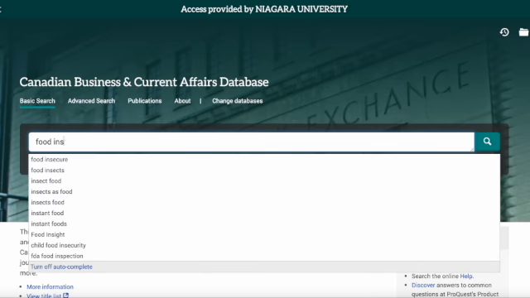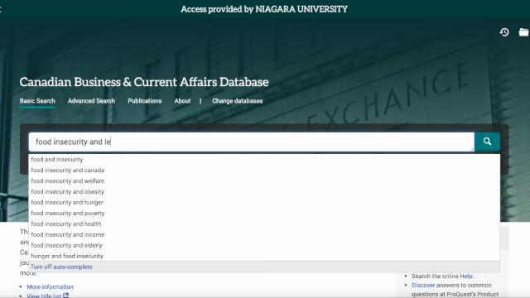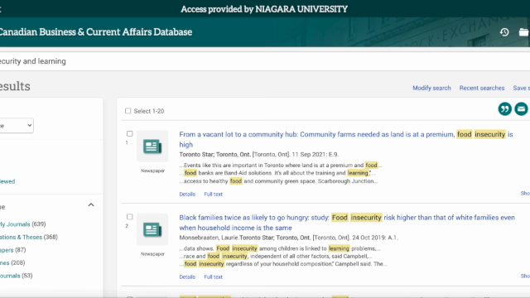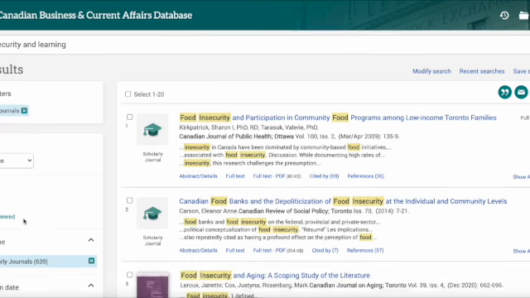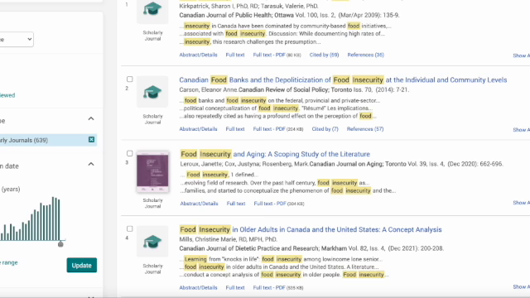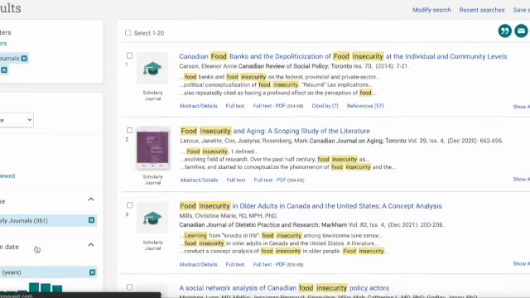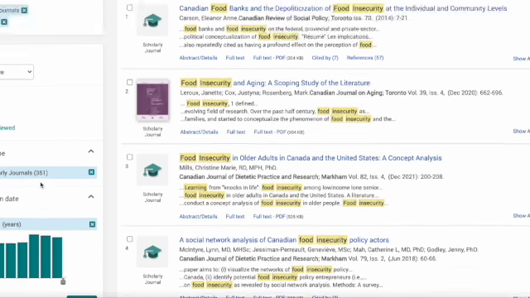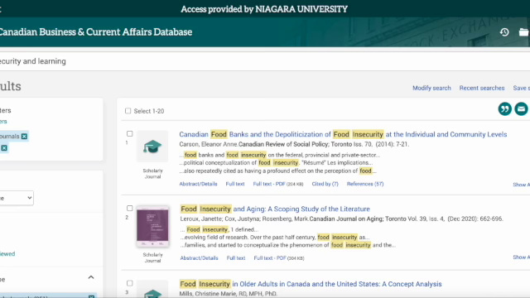I'm just going to do a very broad search: food insecurity and learning, and see what happens. You can't see the results, but I don't know why it's cut off, it was over 1,000. On the left-hand side, I'm going to narrow by, I wish you could see this, scholarly journals and the date, no more than 10 years. Then I'm going to put quotes around food security.